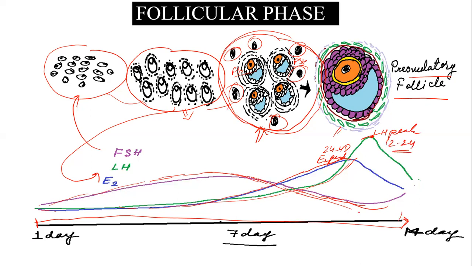And what about the FSH peak? The FSH peak is in the middle of the follicular phase, that is on the 7th or 8th day. Here you can see a second peak of FSH, that is around ovulation. We'll discuss later what the function of the second FSH peak is. So this is about the follicular phase and the changes during the follicular phase of the ovarian cycle.